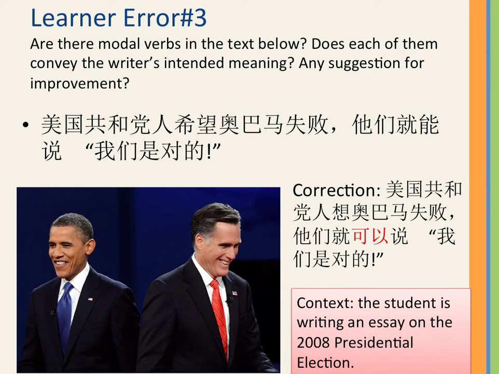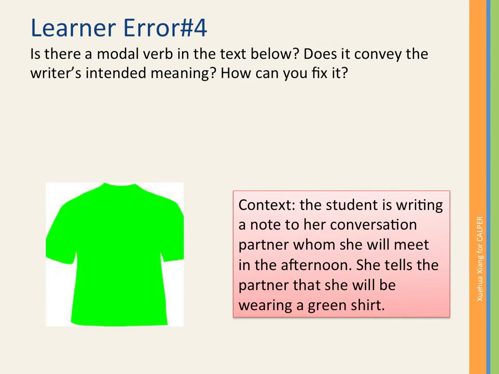So 就可以说，可以 will be much better than 能 to convey the idea of they have this wish bottled up, but now they can release it. 可以说我们是对的。